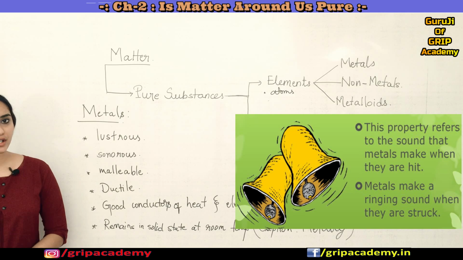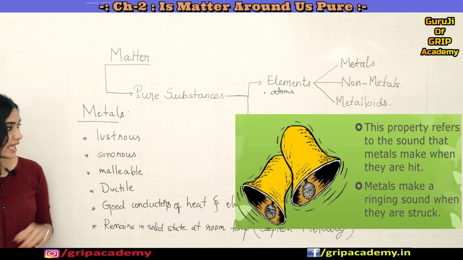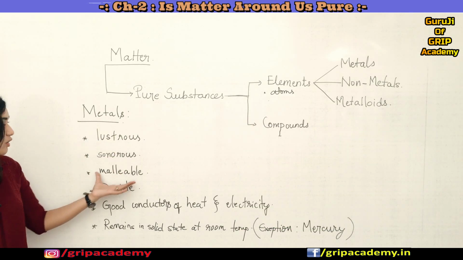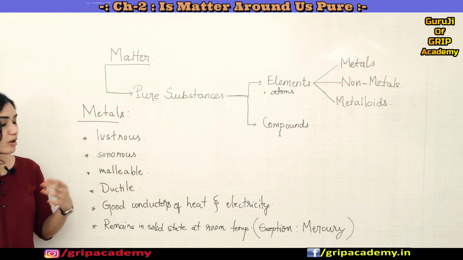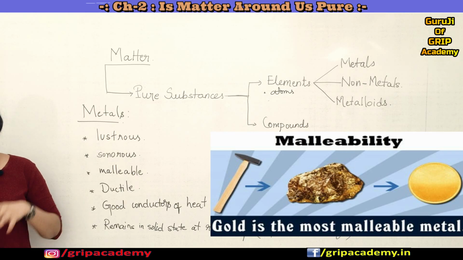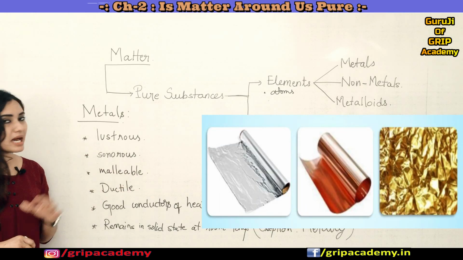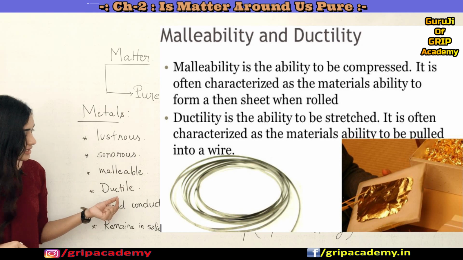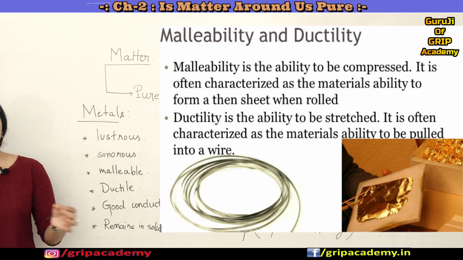So this property we call as sonorous. Okay, and the metals show a property of malleable. Malleable is the property where the metals can be hammered into thin sheets. So that property we call as malleable. And then they are ductile, which means the metals can be drawn out into wires, thin wires.